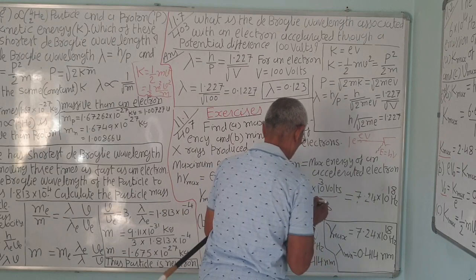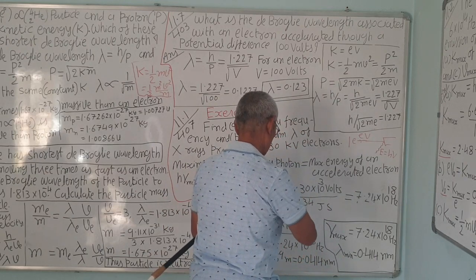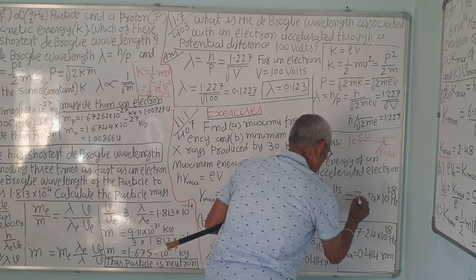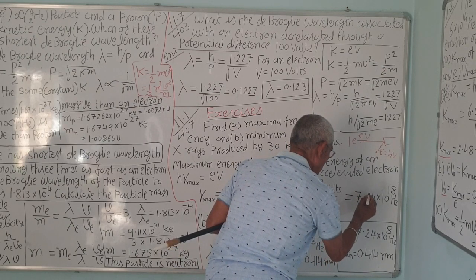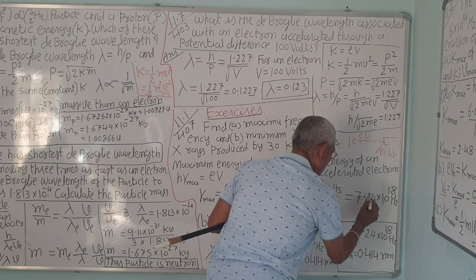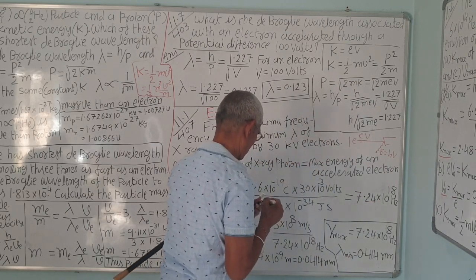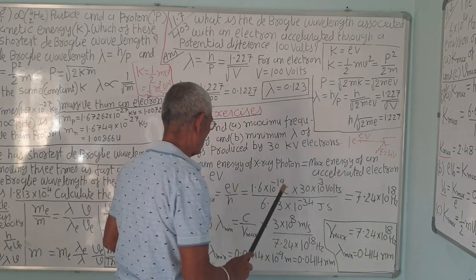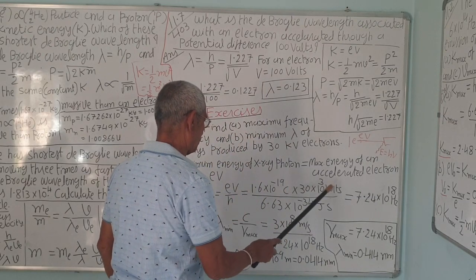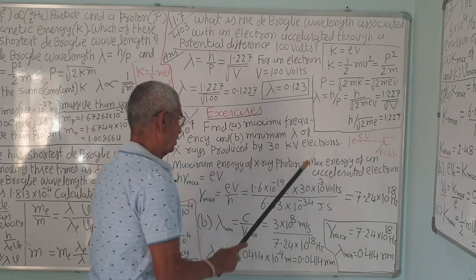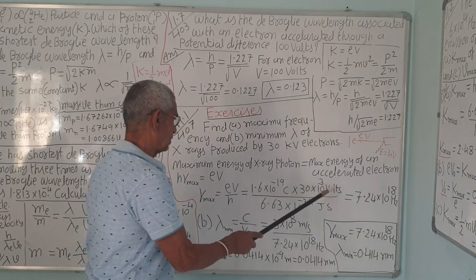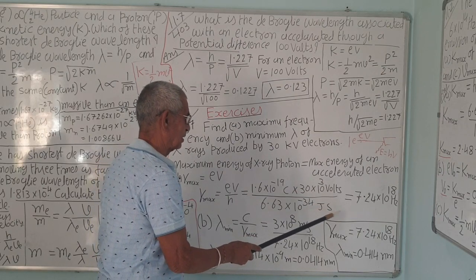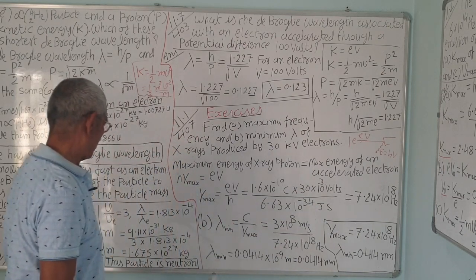The charge is in coulomb, coulomb into volt is joule, the joules will cancel per second, that is hertz, frequency.